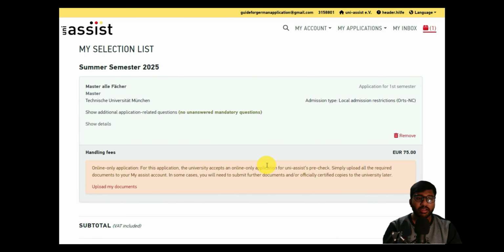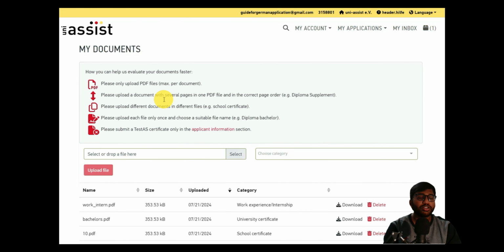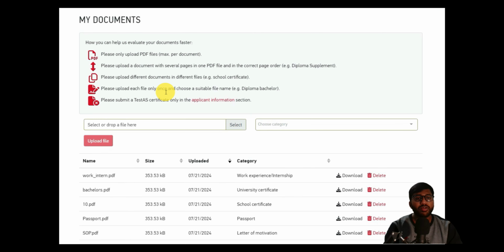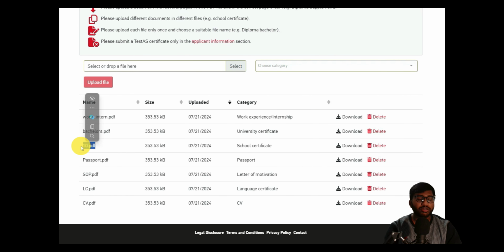Now after clicking on save, we have to upload all supporting documents which you have mentioned inside the mandatory questions. We started from our schooling, so you need to give your 10th plus 2 PDF, where you mention your 10th marks card and transcript, and also your PUC marks card and transcript. Put them in one PDF and upload it as the secondary school leaving certificate. Then if you have uploaded your university entrance qualification, please upload your university entrance qualification document.